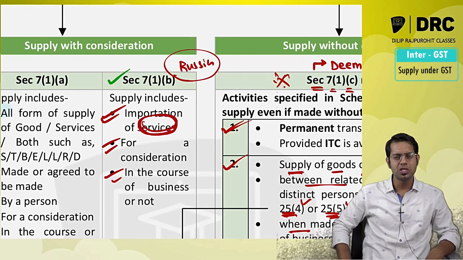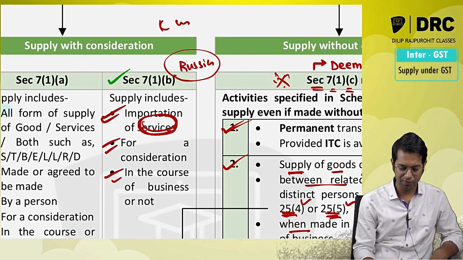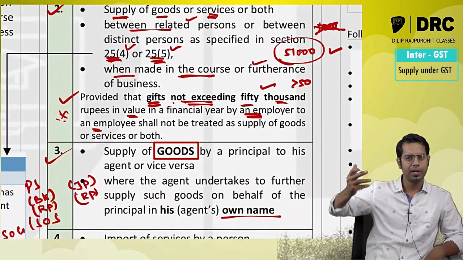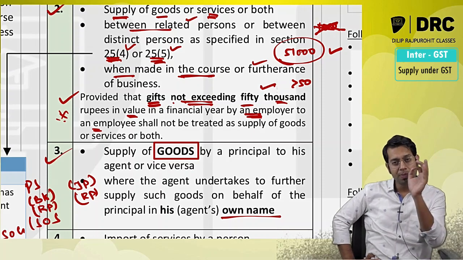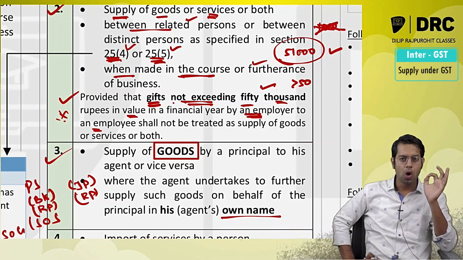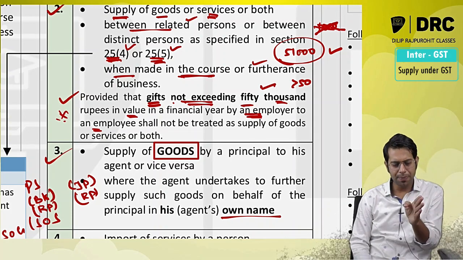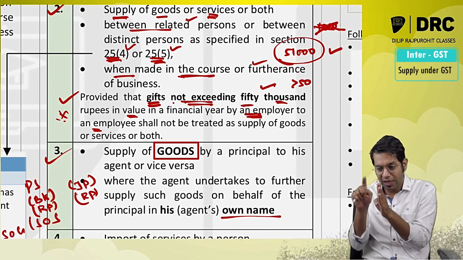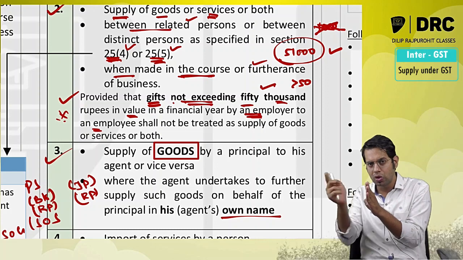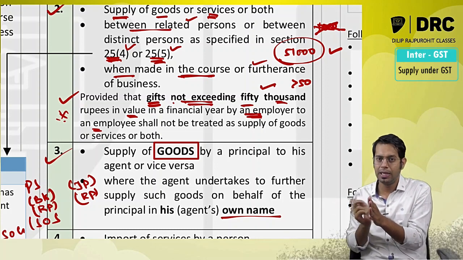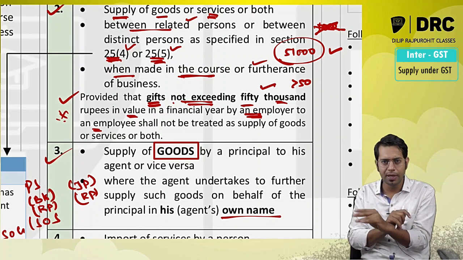Sir, why, sir, importation of goods is not there under 7(1)(b)? Because for importation of goods, custom duty will be applicable, so you have to refer to that law, which we will read at the final level. And this point talks about supply of goods. Supply of goods by principal to agent or vice versa, free of cost, wherein the agent is undertaking to further supply. The agent is again supplying those goods to a different customer in his own name, in the name of the agent himself. Then whatever is supplied free of cost by principal to the agent will be treated as supply.